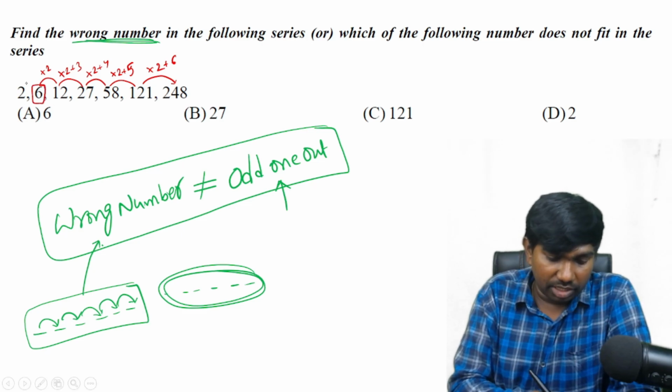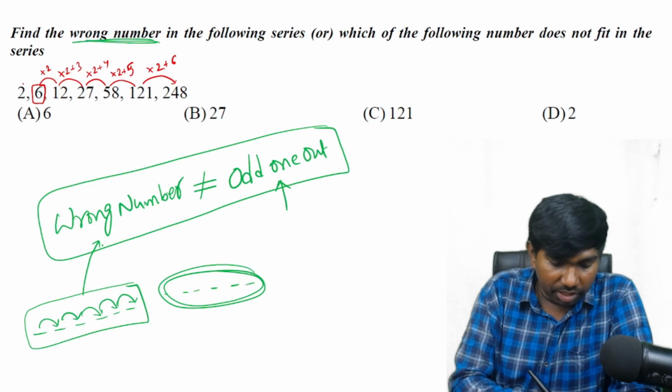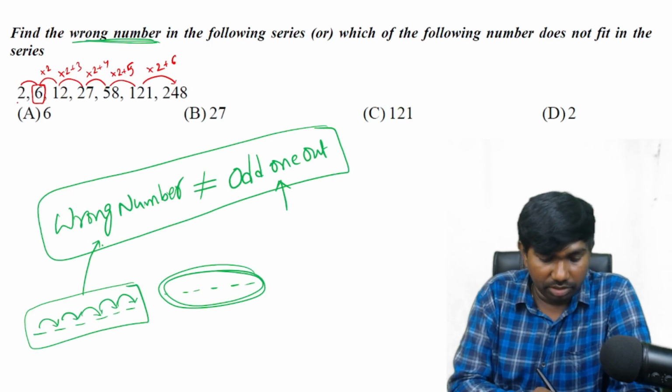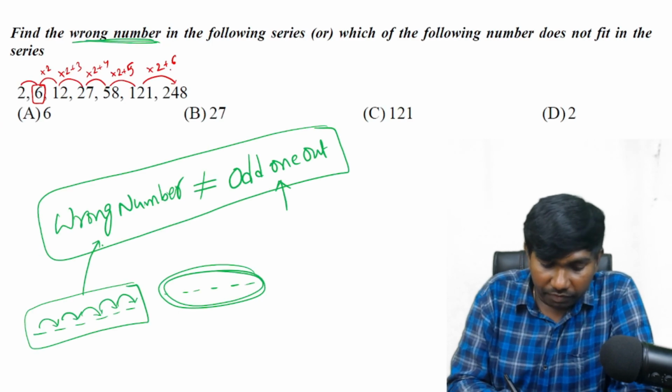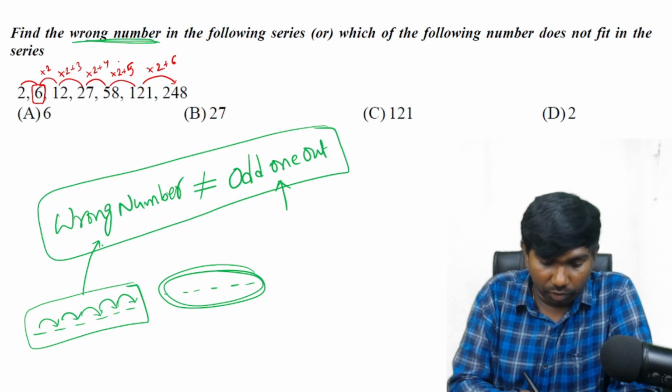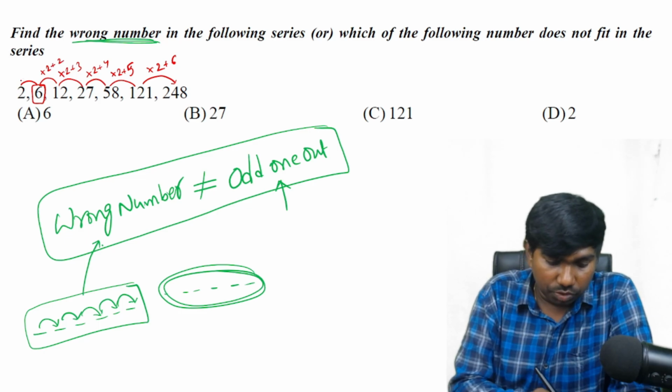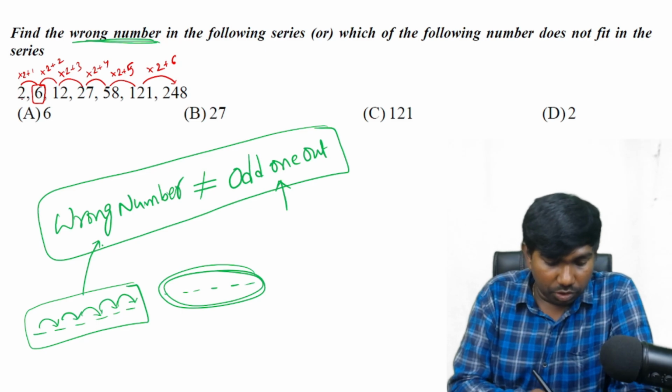But to confirm that, let us verify the same thing on the first number as well. If you follow this pattern, from the backwards 6, 5, 4, 3, it must be plus 2, and it must be into 2 plus 1. So 2 into 2 is 4, plus 1 is 5.